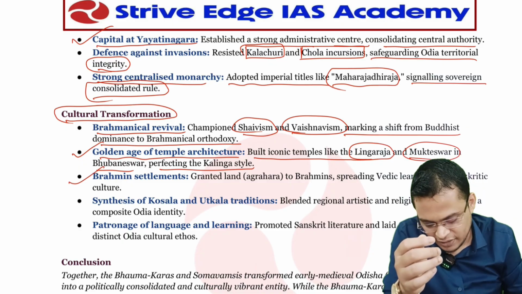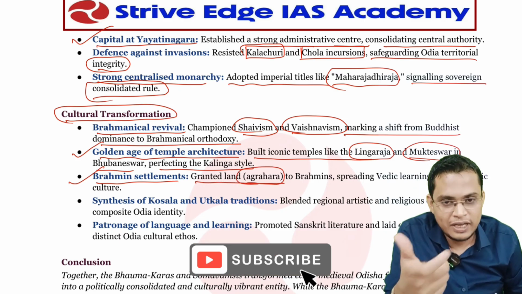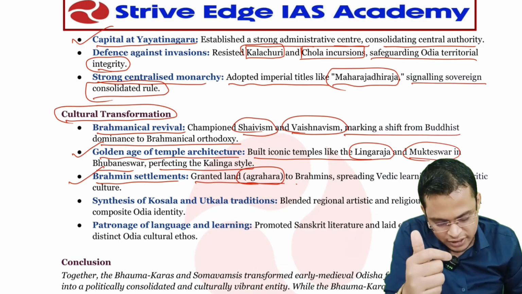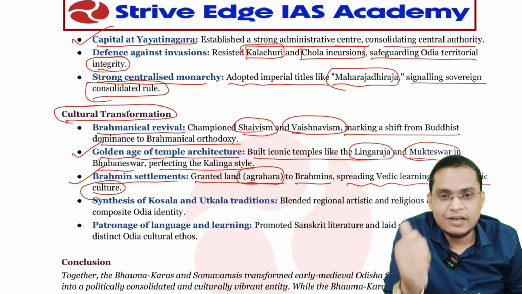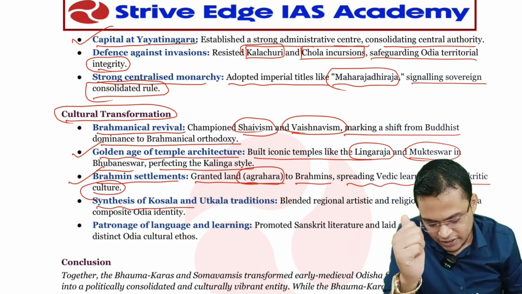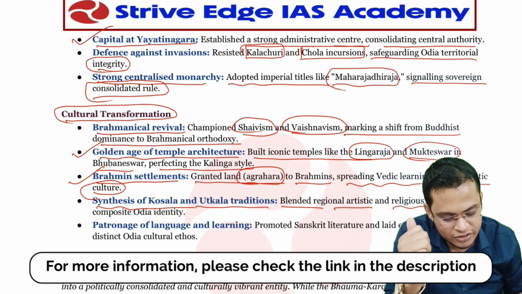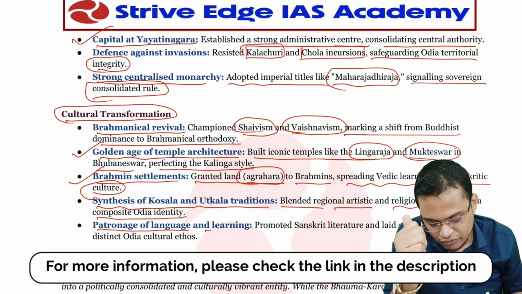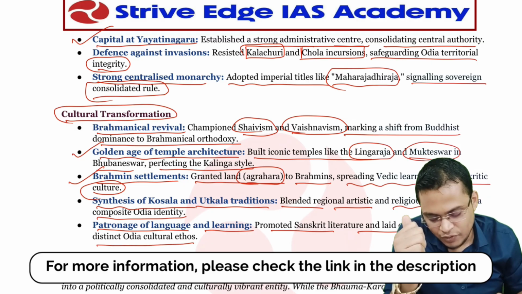Next is Brahmin settlement. They granted land, what is called Agrahara grants. They gave land to the Brahmins so that they could maintain the temples and do a lot of education, spreading learning and Sanskritic culture in the region of Odisha. Next is the synthesis of Kosala and Utkala traditions. They blended regional artistic and religious currents into a composite Odia identity. Through patronage of language and learning, they promoted Sanskrit literature and laid the foundation stone for a distinct Odia cultural ethos.